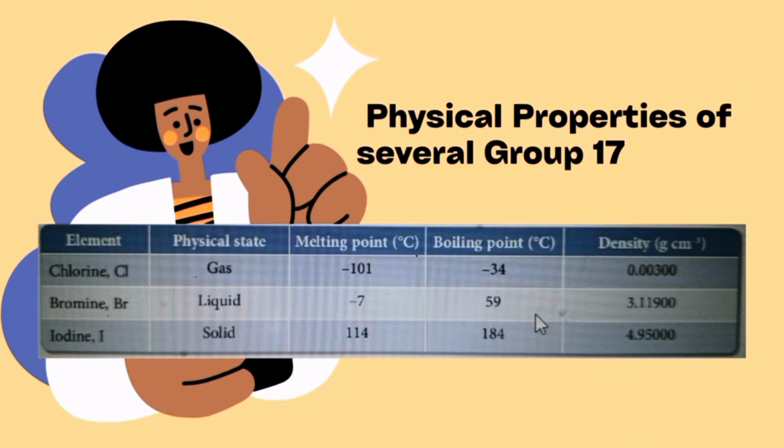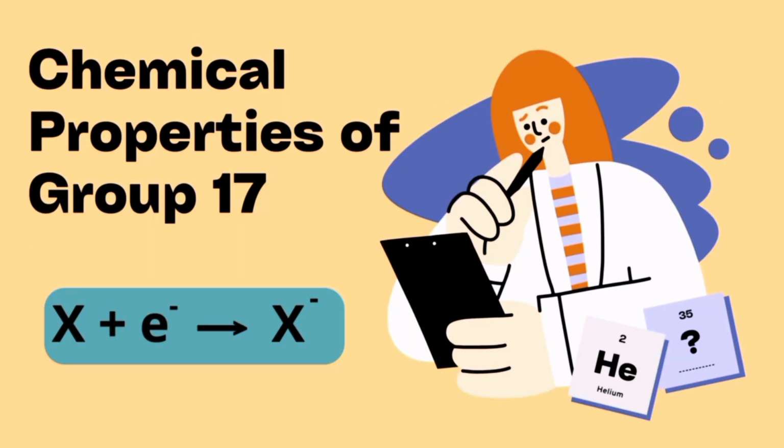Group 17 elements have different colors. Chlorine gas is greenish yellow, liquid bromine is reddish brown, while solid iodine is purplish black. Group 17 elements have 7 electrons in the valence shell in chemical reactions.